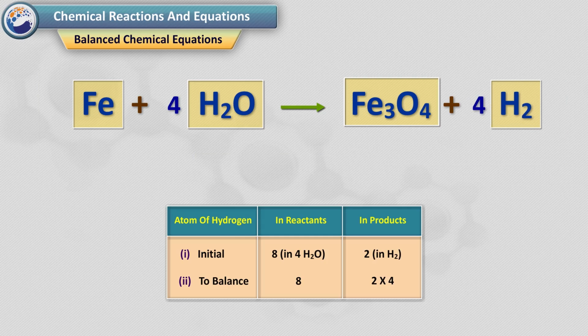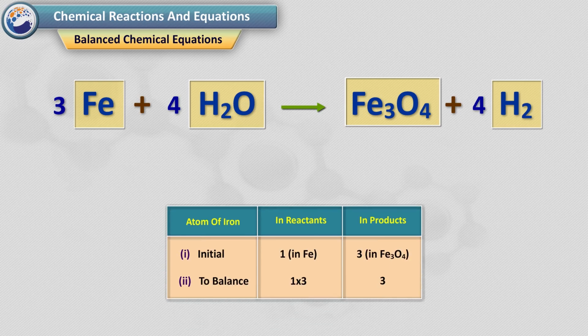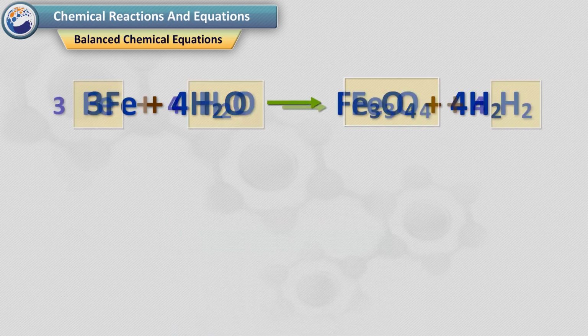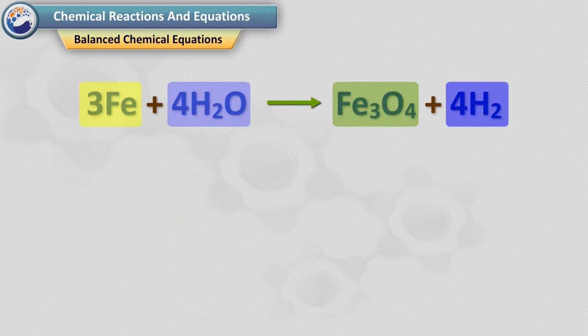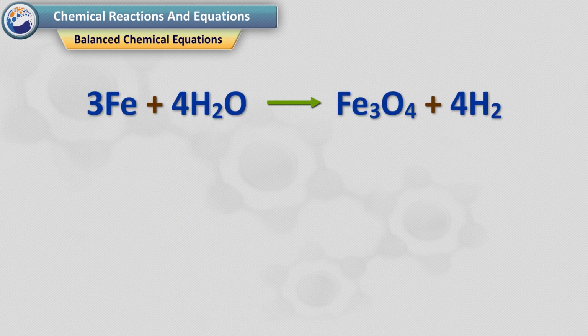Step 5. Examine this equation and pick up the third element which is not balanced. You will find that only one element is left to be balanced, that is, iron. To equalize iron, we take 3 atoms of iron on the LHS. Step 6. Finally, to check the correctness of the balanced equation, we count atoms of each element on both sides of the equation. The numbers of atoms of elements on both sides are equal. This equation is now balanced.